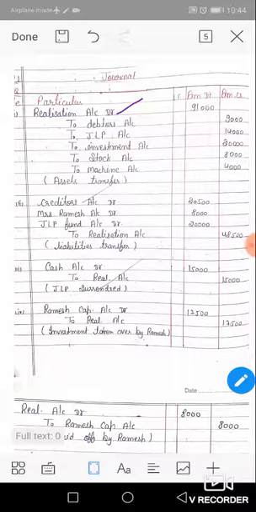Ramesh, Naresh and Mahesh are partners. They divide profit in 3:2:1. On 31st December 2014, they decide to dissolve their partnership firm, and the balance sheet is as follows. On the liability side: creditors 20,500, cash in hand 6,000.